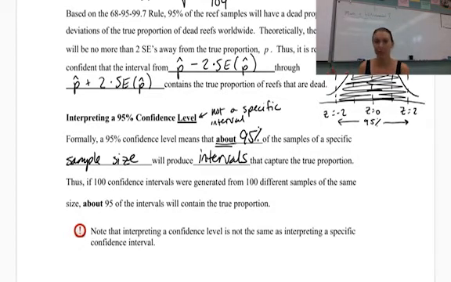I make a new confidence interval. It's not going to be the same as my other one. Then I take another sample of 104 reefs and so forth, and we get intervals for each one of those samples. They're not all going to be the same interval. In fact, most of them are going to be different intervals, but 95% of those intervals we constructed will contain the true proportion. That's what the 95% confidence level interprets as.